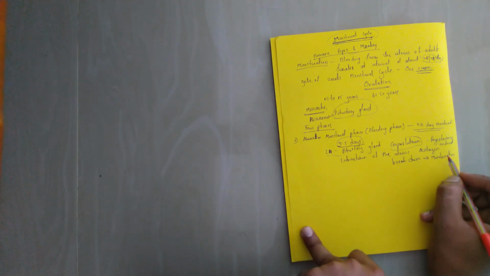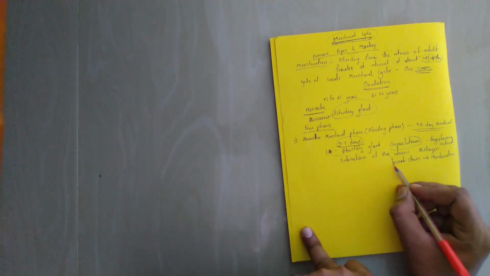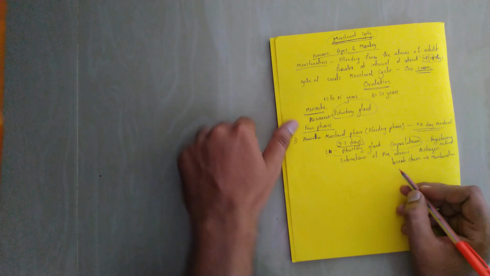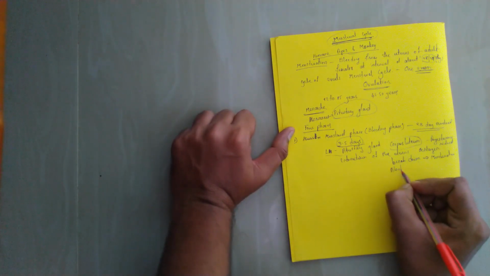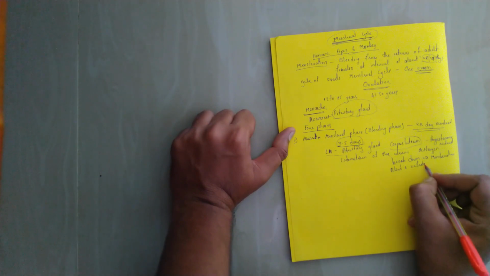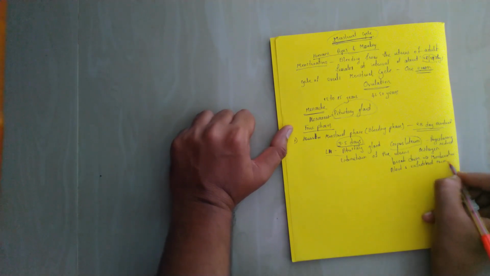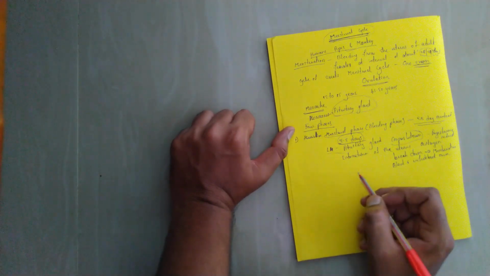Along with the blood, the endometrium, meaning the inner wall, breaks down along with the unfertilized ovum. If it is fertilized, it won't come out. This is called the menstrual phase.